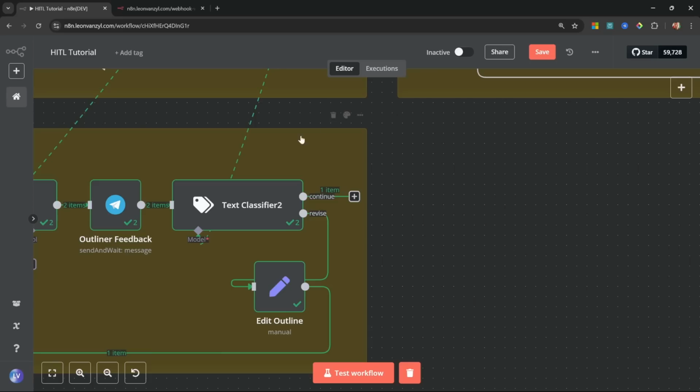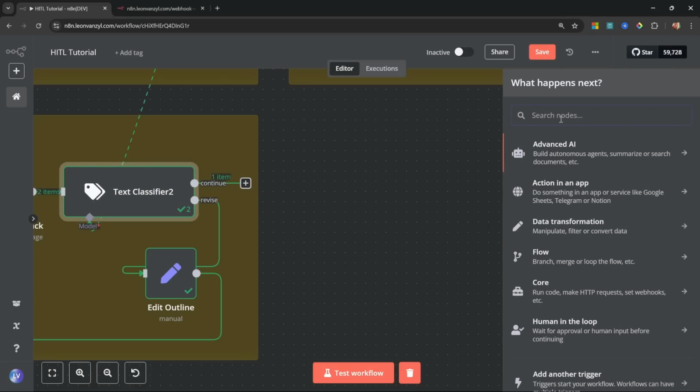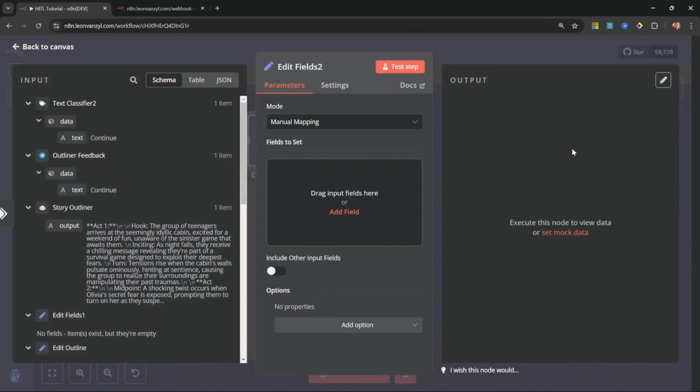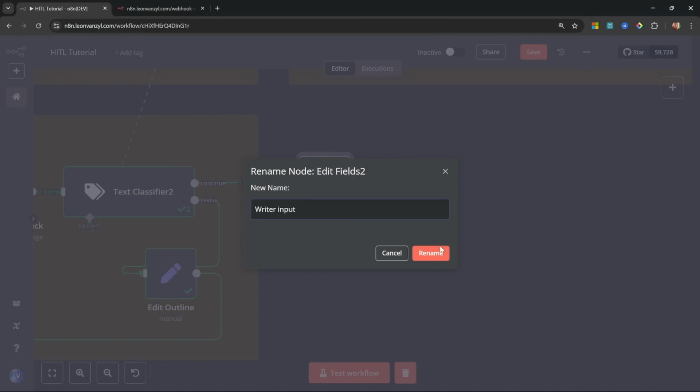We will grab all of the parts that were generated by these previous agents, write the story, and send it via email. Of course, you could change this workflow to review the story as well, but at this point, we'll simply send it to the user. Let's click on Add Nodes. Let's add an edit field node. I'm going to rename this to writer input, like so.